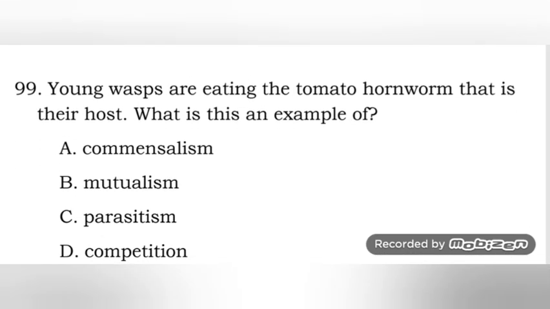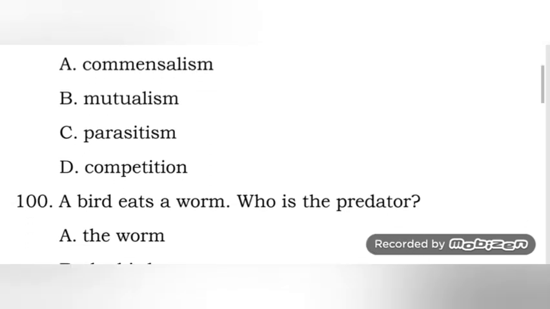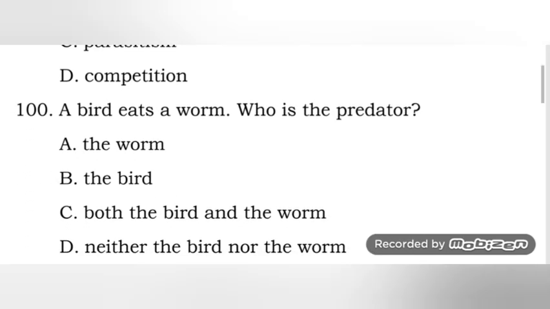Young wasps are eating the tomato hornworm, that is their host. So what is this an example of? Parasitism, of course. Next one, a bird eats the worm. Who is the predator? Of course, the bird.